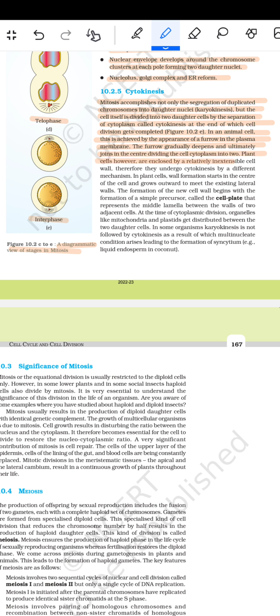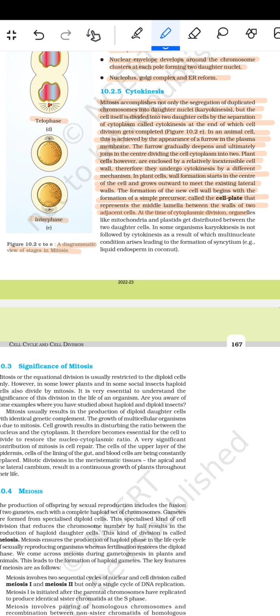Plant cells, however, are enclosed by a relatively inextensible cell wall. Therefore, they undergo cytokinesis by a different mechanism. In plant cells, wall formation starts in the center of the cell and goes outward to meet the existing lateral walls. The formation of the new cell wall begins with the formation of a simple precursor, जिसको cell plate कहते हैं, that represents the middle lamella between the walls of the adjacent cells.